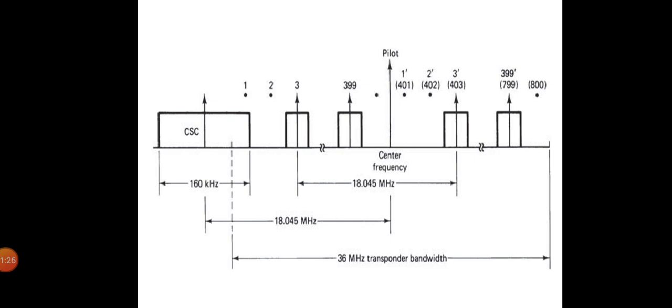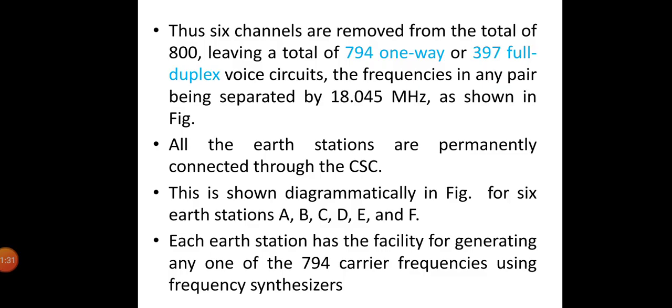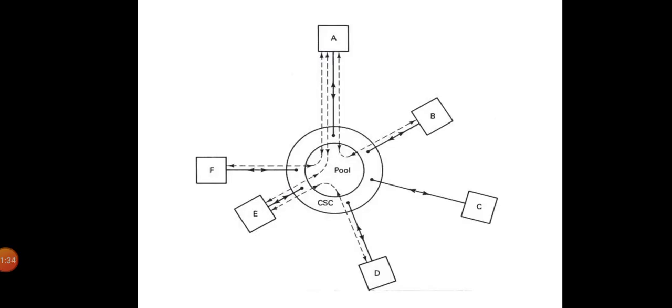All the earth stations are permanently connected to the CSC, and this is shown diagrammatically in this diagram. This is what you see here, the earth station connections through the CSC. For six earth stations A, B, C, D, E and F, each earth station has the facility for generating any of the 794 carrier frequencies using frequency synthesizers. Furthermore, each earth station has a memory containing a list of the frequencies currently available, and this list is continuously updated through the CSC.